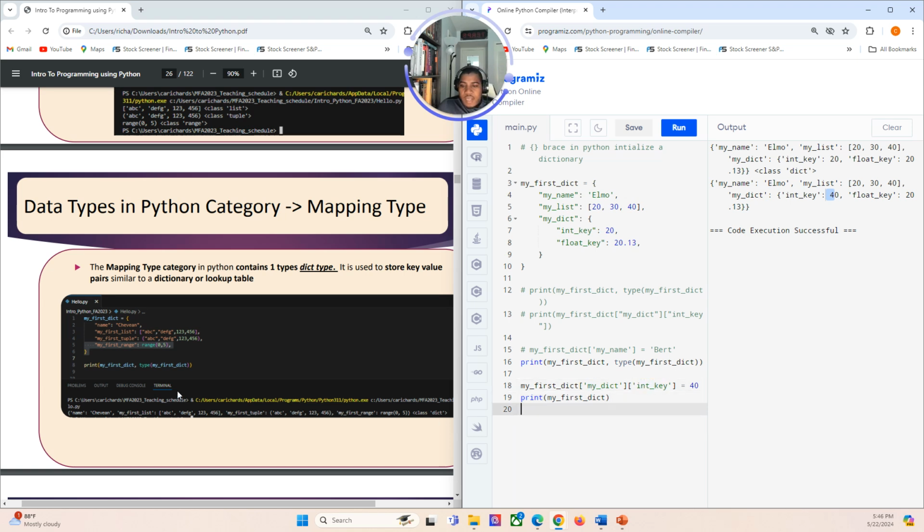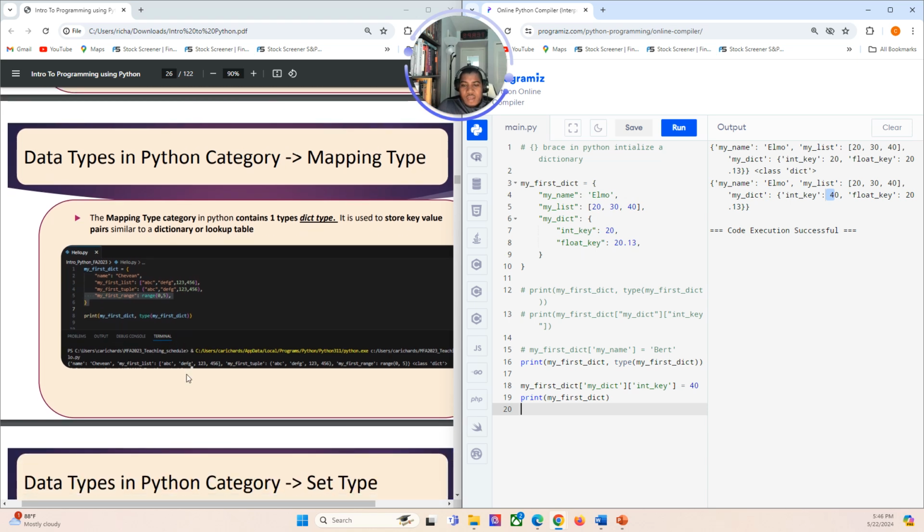Okay, so that's mapping type. So we looked at creating, initializing the mapping type, accessing keys, right? We have top level access, and if we have any more sequence types in there, we could access it. Just keep in mind, what if I wanted a group of int keys? I could have an array here, right? So I could make this as complex as I want. Okay, let's make this 40, 50. But right, so now instead of an int key, we could call this an int list key, right? So it's an integer list with key. This is the key for the integer list.